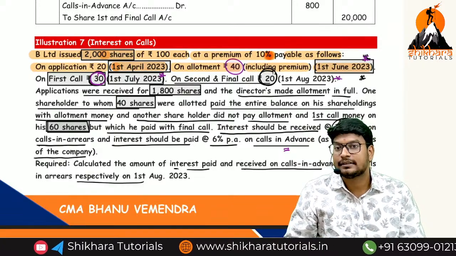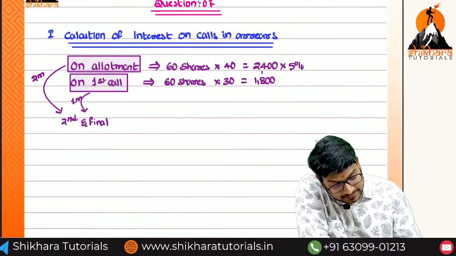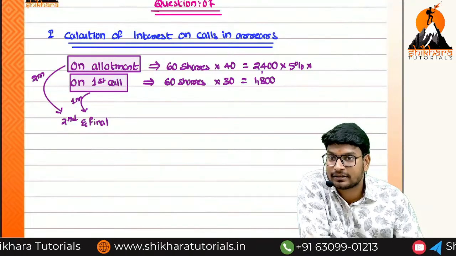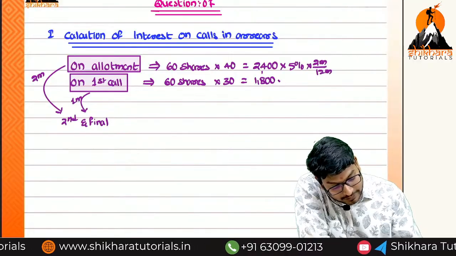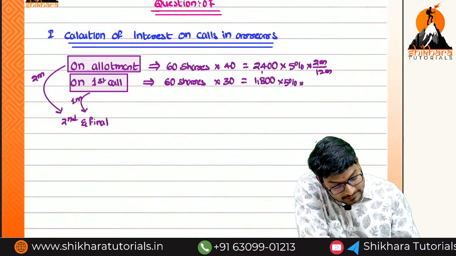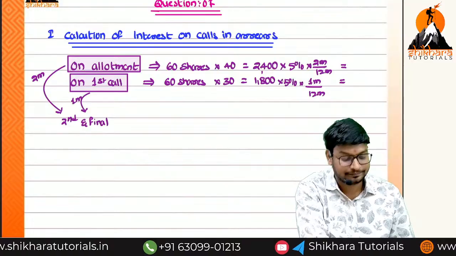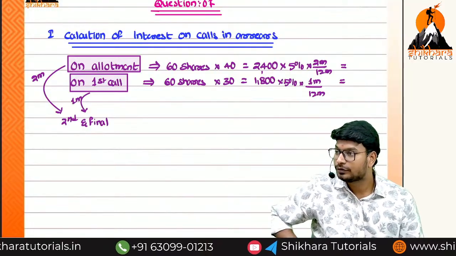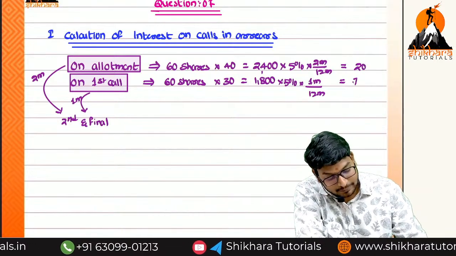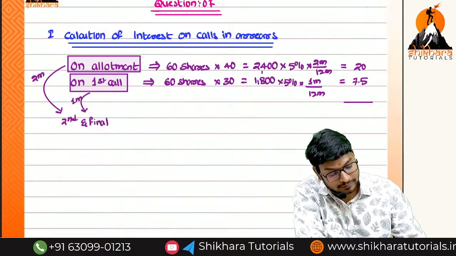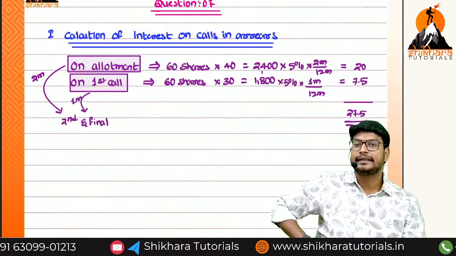Interest on calls in advance is an expenditure. We have already discussed. So into 5%, this 5% is for the complete year. Yes or no? So into 2 divided by 12 months. Here how can we calculate? 5% into 1 month divided by 12 months. That is equal to how much are we getting? First one 20. Second one 7.5. So what is the total amount? 27.5 is the interest on calls in arrears.